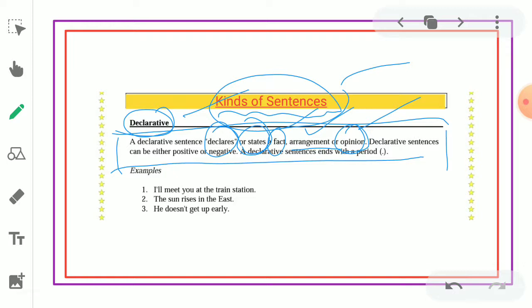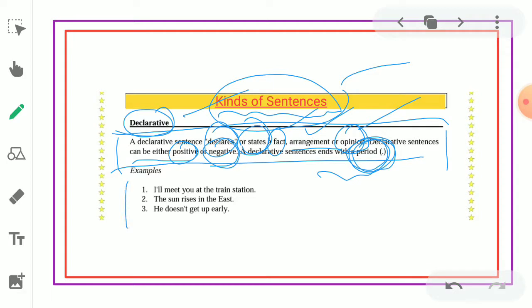Declarative sentences can be either positive or negative. The negative sentence contains a negative form like not, never, seldom. Got it? A declarative sentence ends with a period, a full stop.